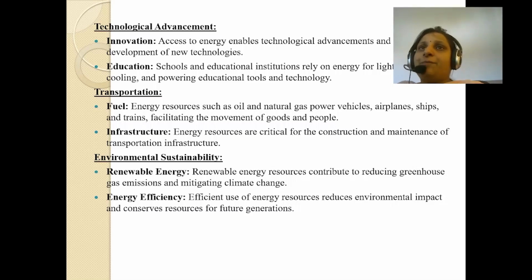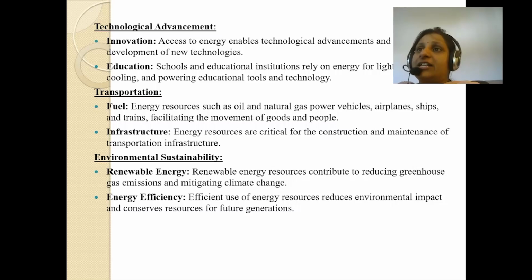For having proper environmental sustainability, we also require energy resources. Renewable energy resources contribute to reducing greenhouse gas emissions and mitigating climate change. Yes, renewable energy contributes to reducing greenhouse gas emissions and mitigating climate change.